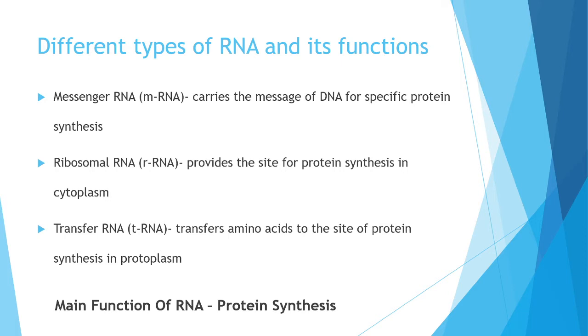The next topic is the different types of RNA and their functions. The main function of RNA is protein synthesis. There are three different types of RNA, and all of them help in different stages of protein synthesis. The first type is messenger RNA or mRNA, the second is ribosomal RNA or rRNA, and the third is transfer RNA or tRNA.